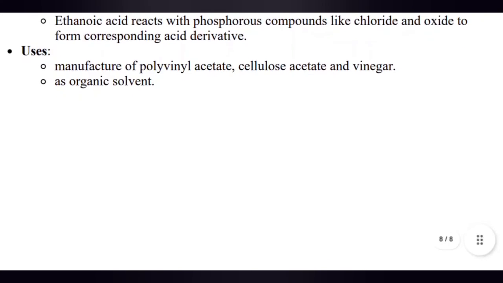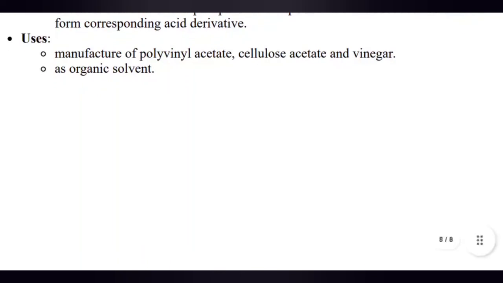Uses: manufacture of polyvinyl acetate, cellulose acetate, and vinegar, and as an organic solvent.